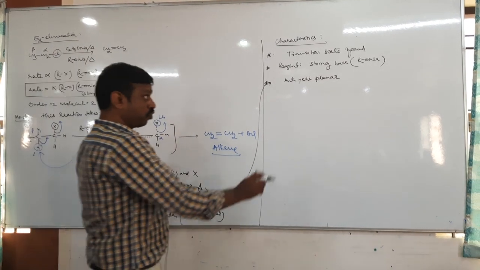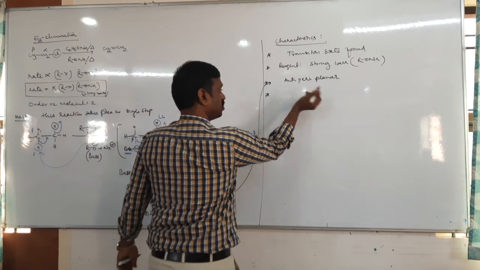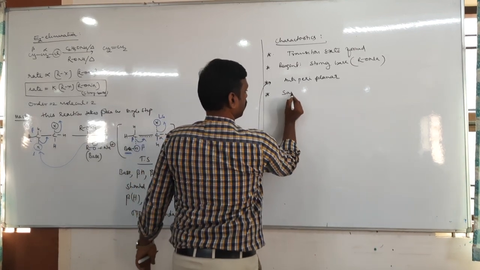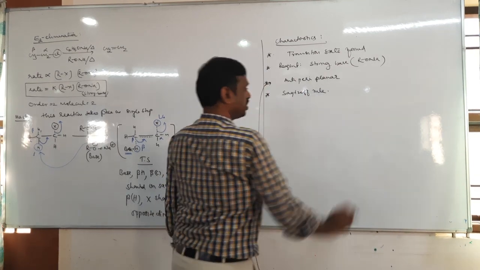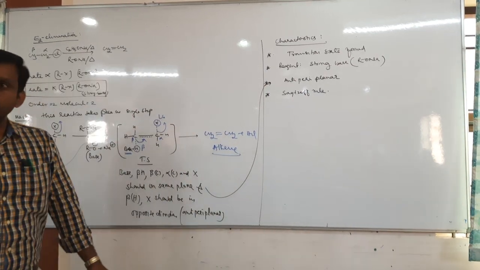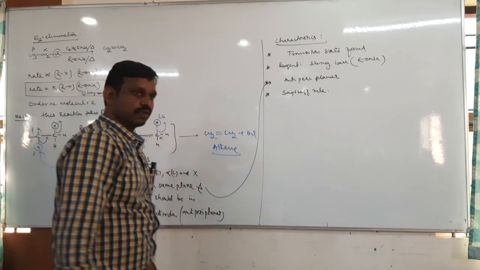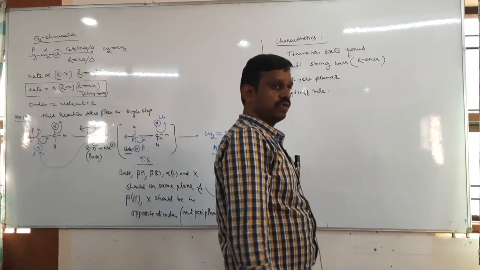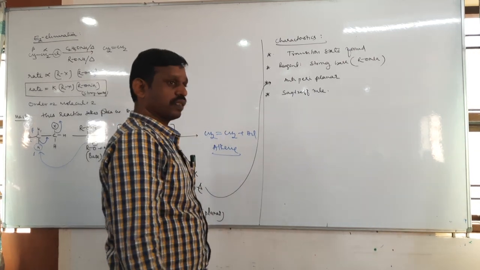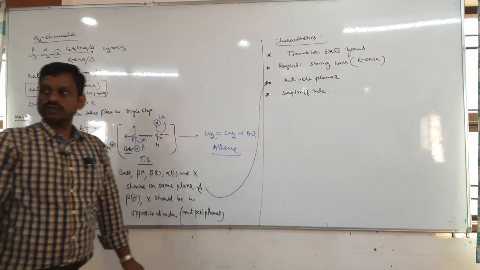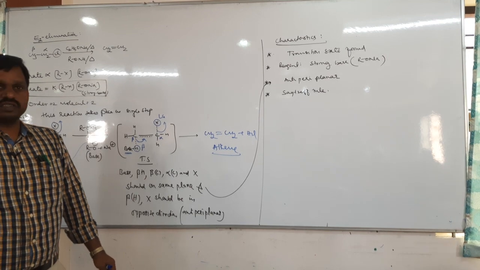And of course it also follows Saytzeff rule, or Zaitsev rule. Both E1 and E2 elimination take place according to Saytzeff rule, Zaitsev rule. So these are some important key points.